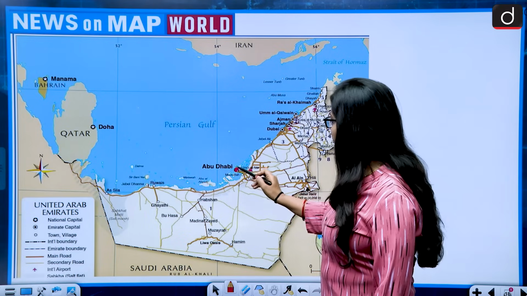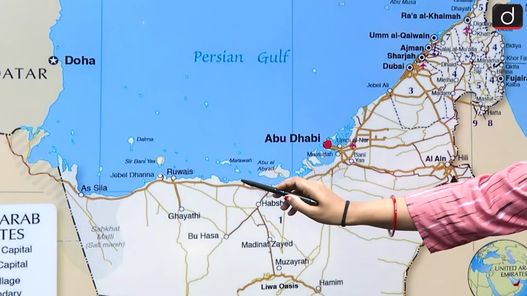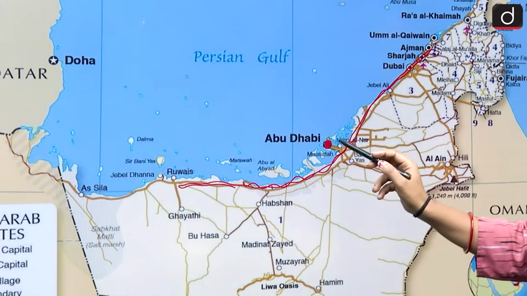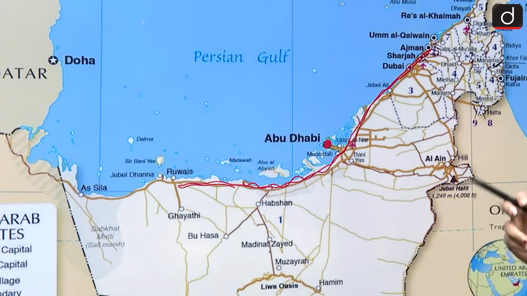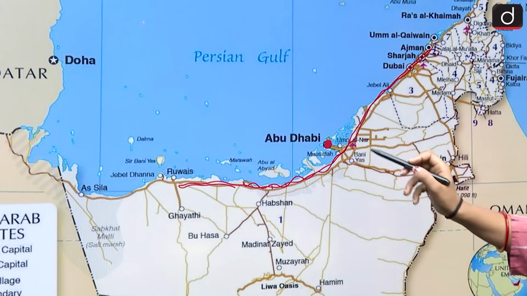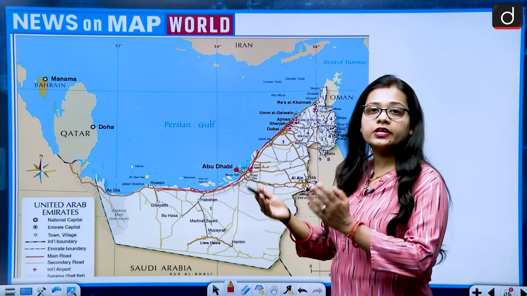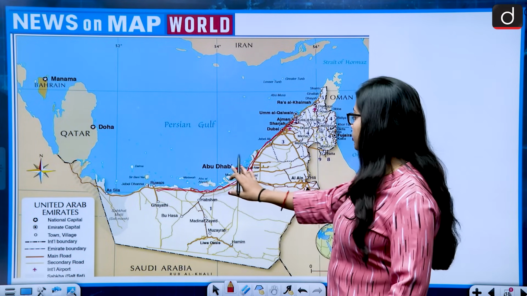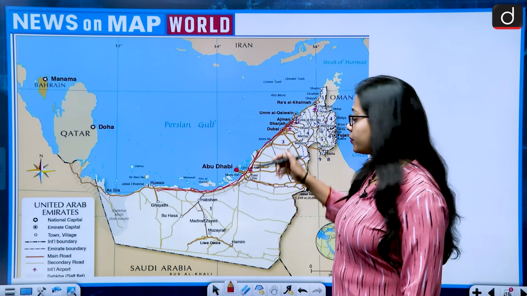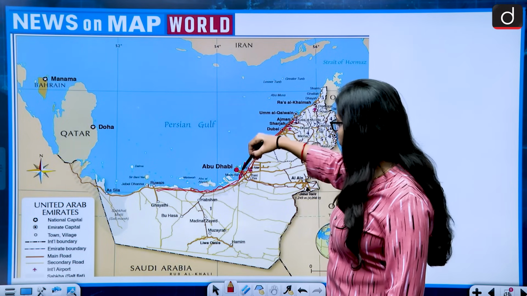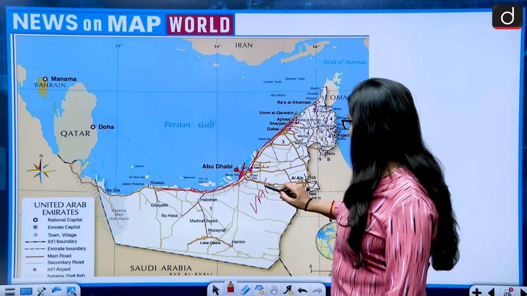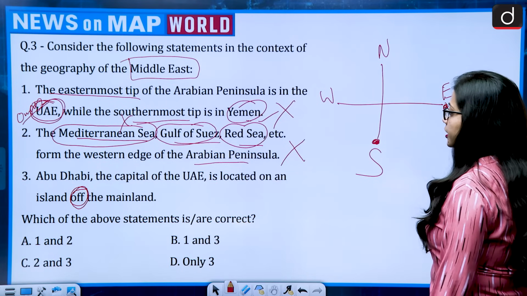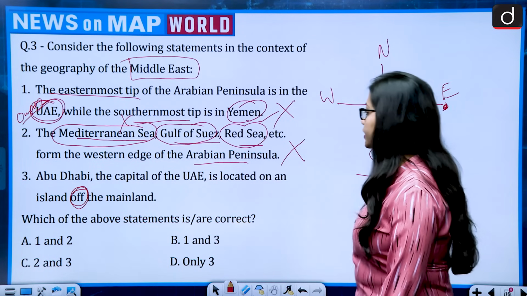So it is very clearly visible that Abu Dhabi is off the mainland of UAE, and it is lying on an island, and the island is also Abu Dhabi. Even though the connectivity and the infrastructure is very good, people can very easily commute from Abu Dhabi to the mainland of UAE, but it is off the coast of UAE, and this is UAE mainland. So Abu Dhabi, the capital of the UAE, is located on an island off the mainland.